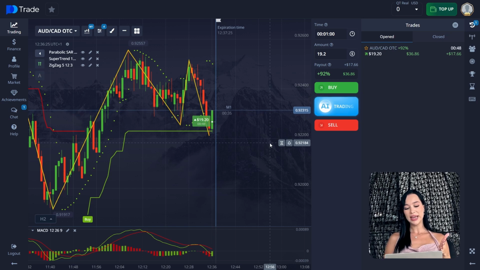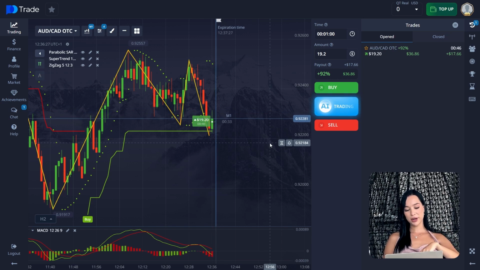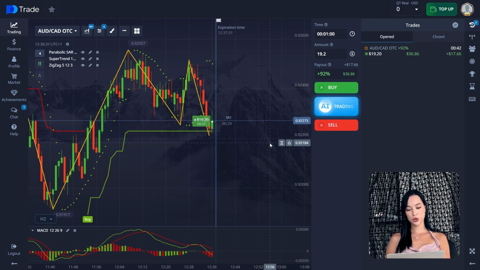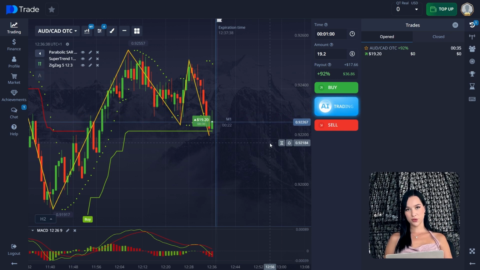But we can see that it was a downward trend before, it achieved its support level, and now we can see a green candle, and that's why I opened a trade in the upward direction. So it should be a reversal here again. Of course, again, it's risky, and of course the chart could go in any direction.